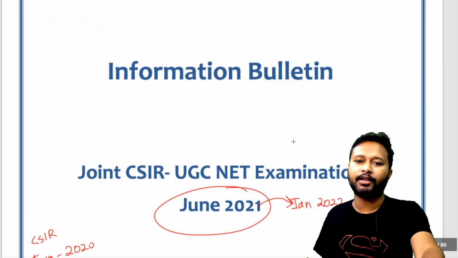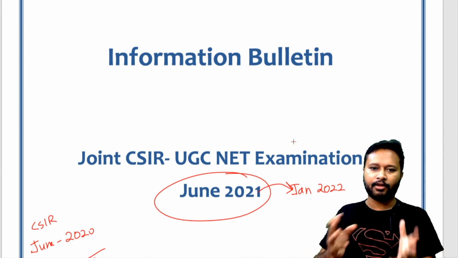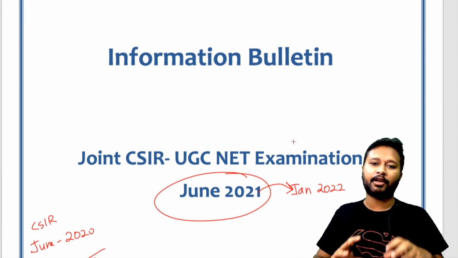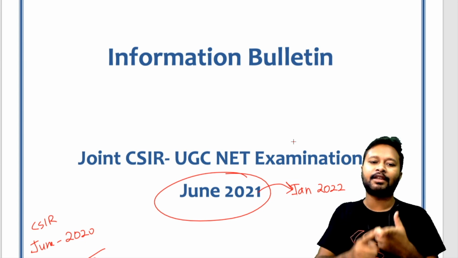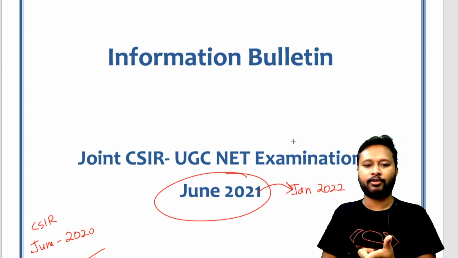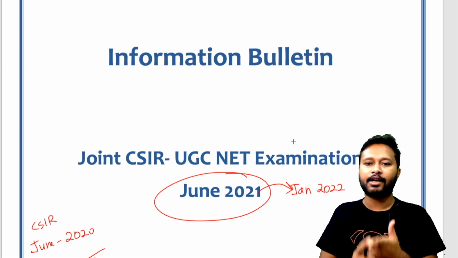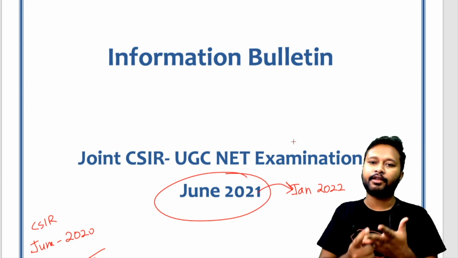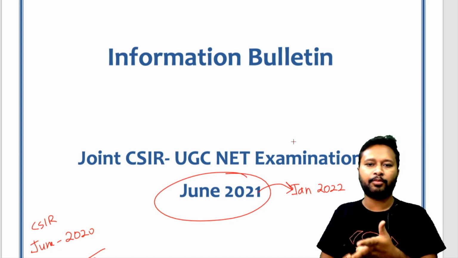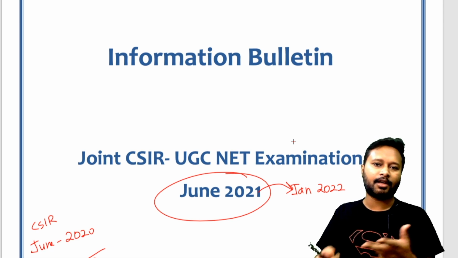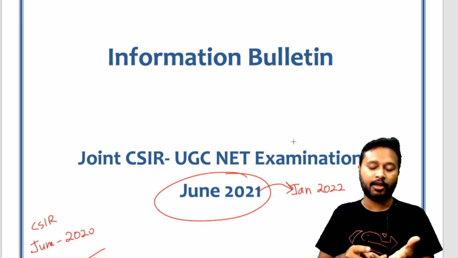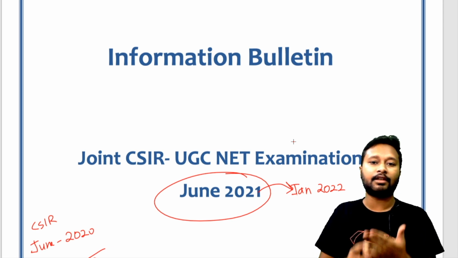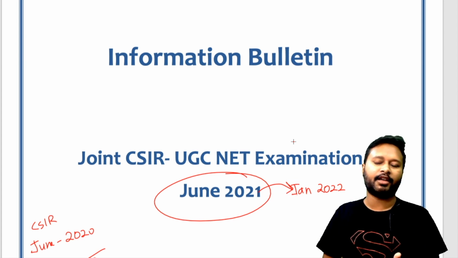I hope the things are clear to you, and whatever the changes and whatever points you have to remember are already given to you. First thing is that this is June 2021 exam. Second thing, the second shift timing is changed from 2 p.m. to 3 p.m. and now the exam second shift will be 3 p.m. to 6 p.m. Third thing, age relaxation is actually provided. So yes, you are getting age relaxation.